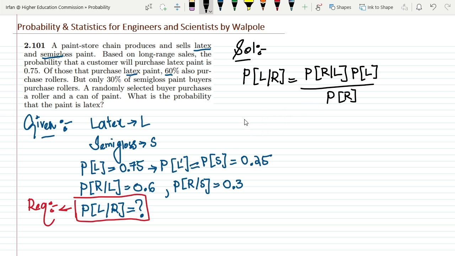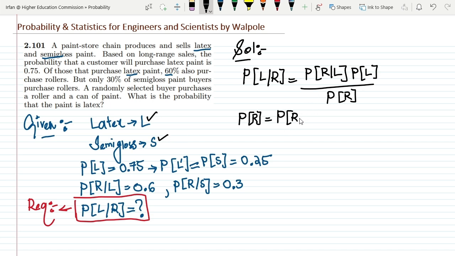Similarly, the probability of R would be what? This would be the probability of buying a roller in all the scenarios, and here we have two scenarios: either he will buy latex or semi-gloss.